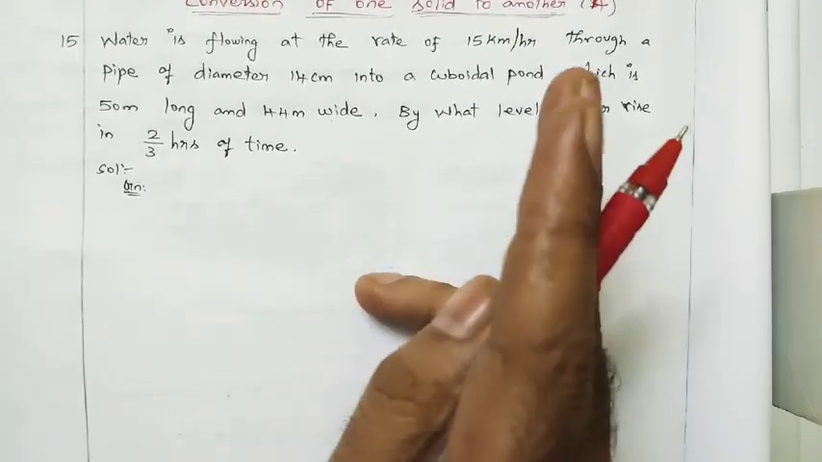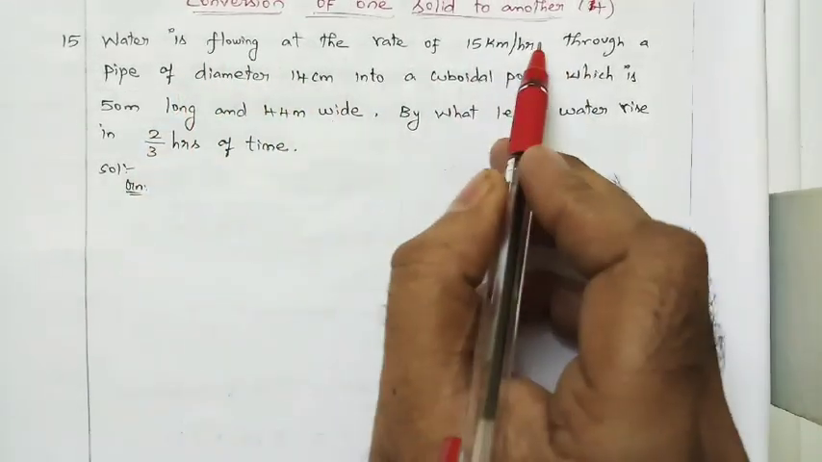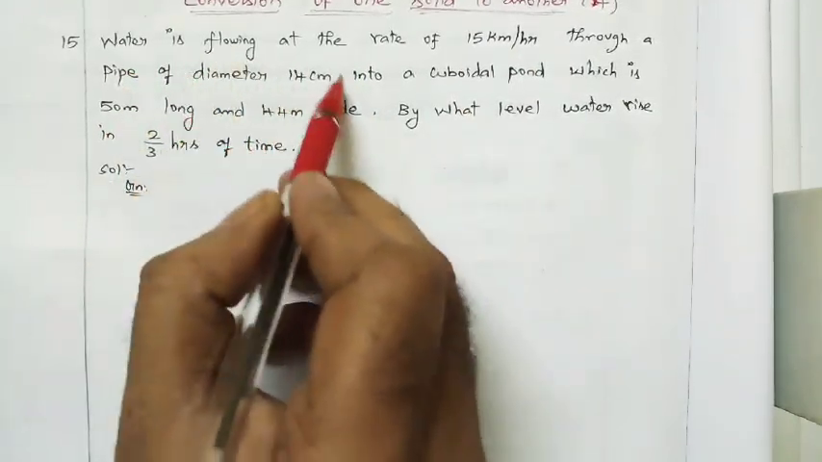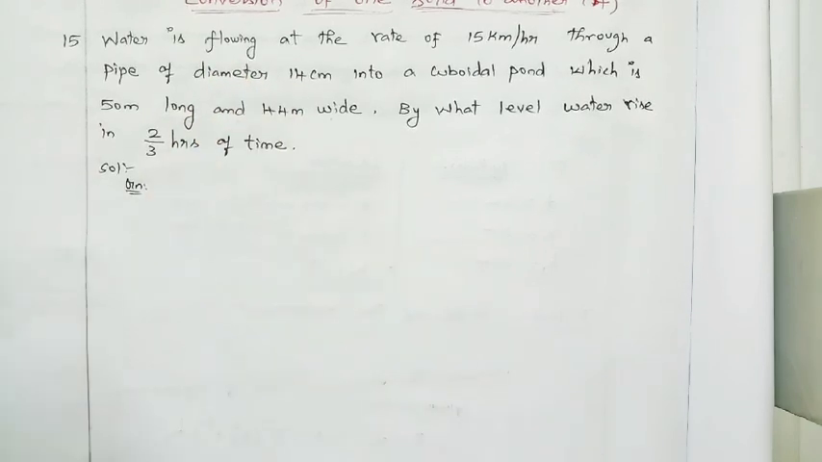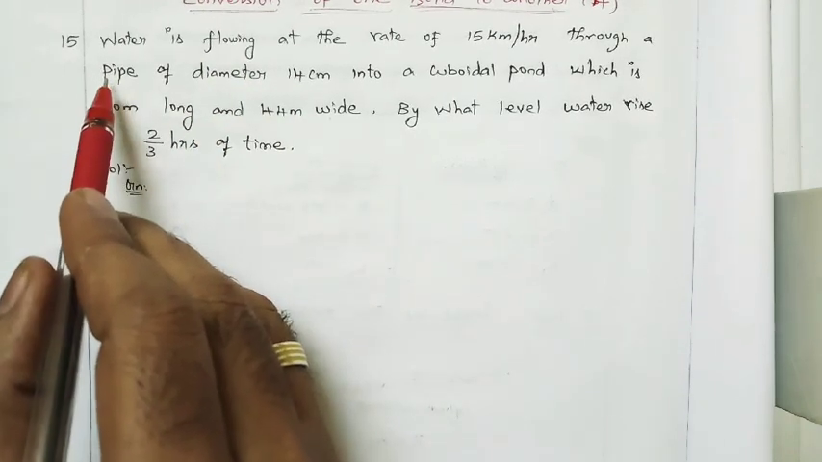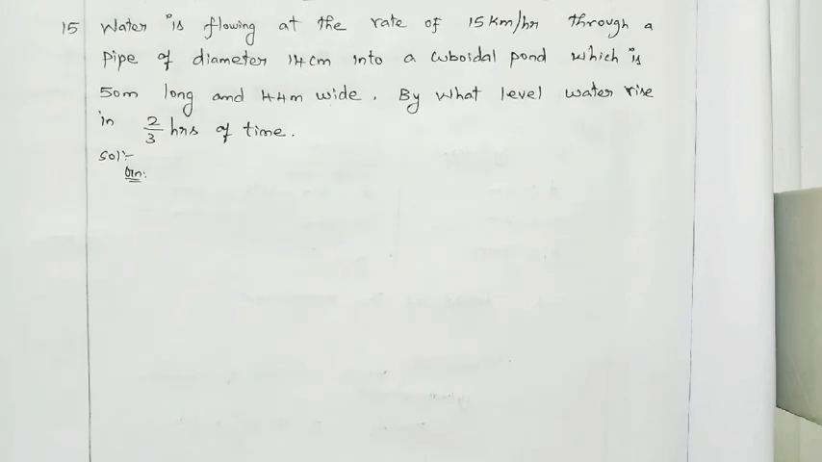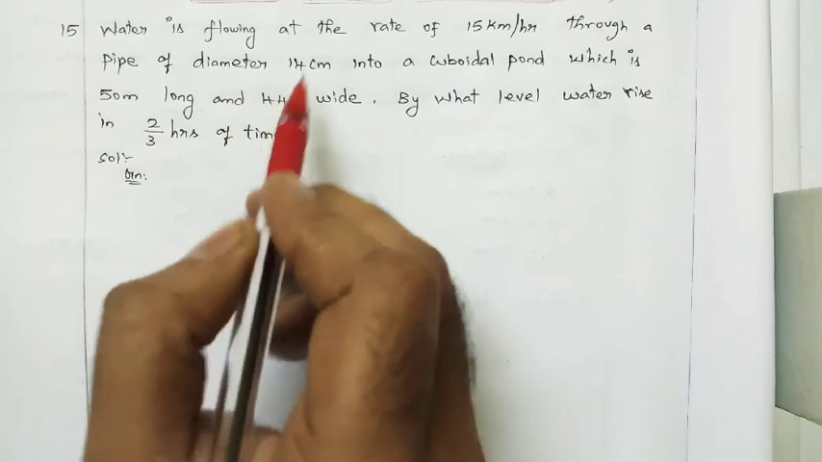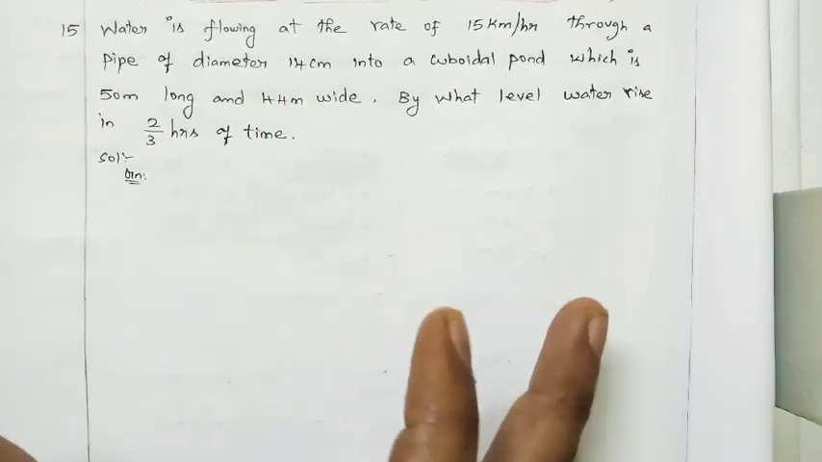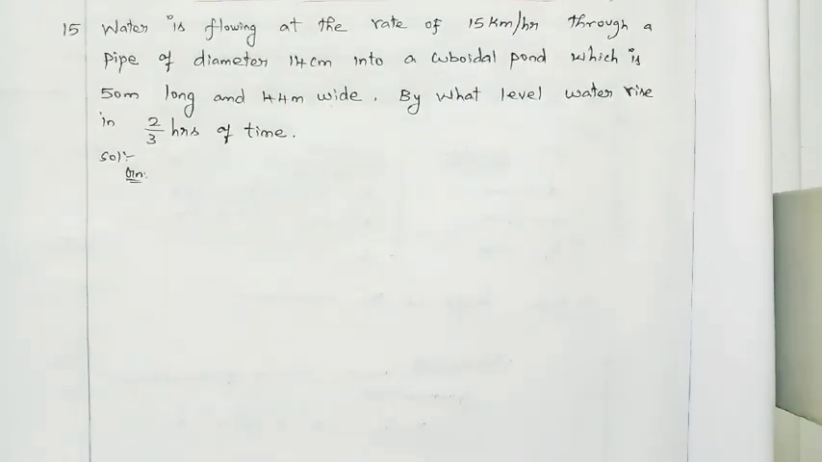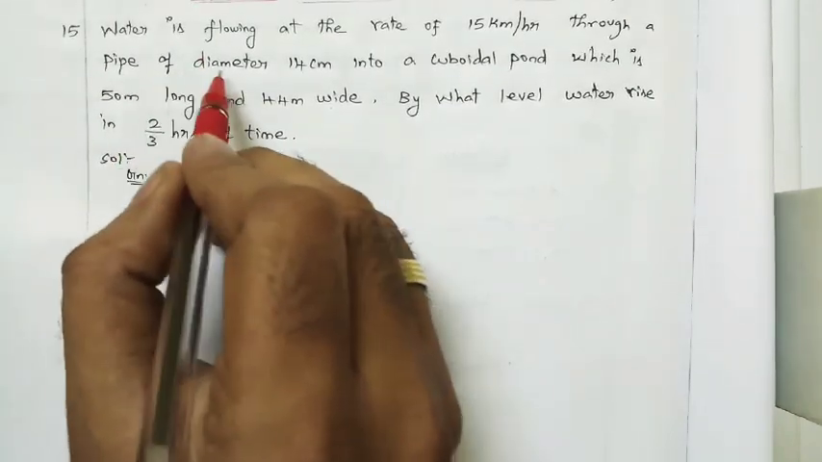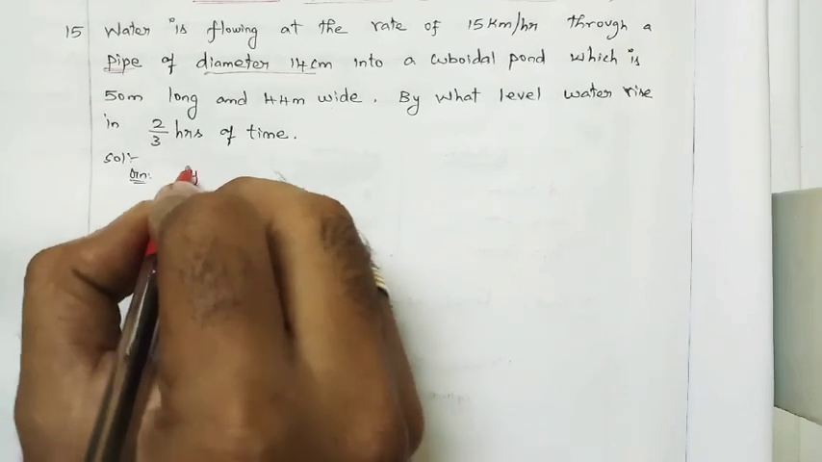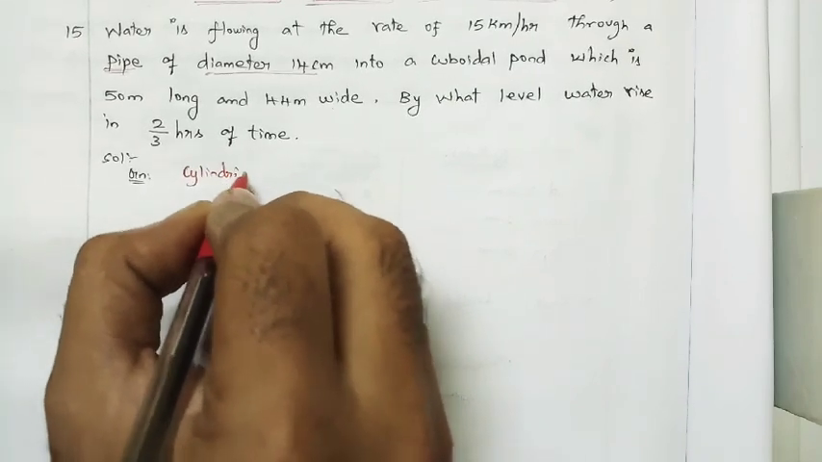See, they are discussing two things. The water is flowing in the pipe. What is the shape of the pipe? They have given the diameter, which means the pipe is cylindrical. Suppose they give it in terms of length into breadth, say 20 meter by 30 meter, then the pipe is in the form of a cuboidal pipe. Here they have given the diameter, so surely the pipe is a cylindrical pipe.